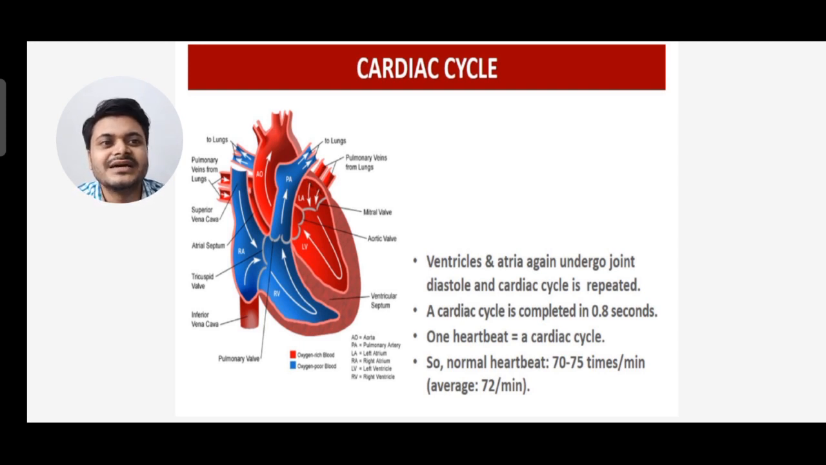A cardiac cycle is completed in 0.8 second. One heartbeat is equal to one cardiac cycle. You should memorize that. A normal heartbeat is 70 to 75 times per minute, so the average is 72 per minute. That means per minute the cardiac cycle is done 72 times.